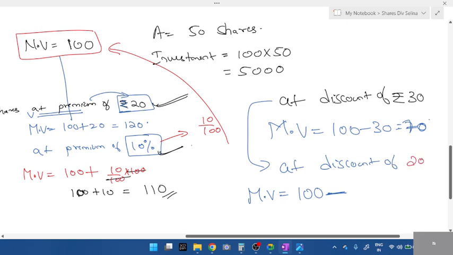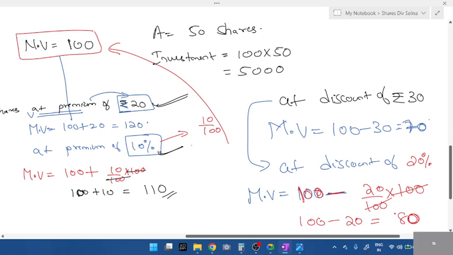So discount of 20%. The actual value is 100. Keep it as it is. In this 100, you have to subtract. Discount meaning is subtract 20%. 20 divided by 100 into nominal value 100. 100 and 100 get cancelled. 100 minus 20 is how much? 80. So at present, the market value is 80, students.